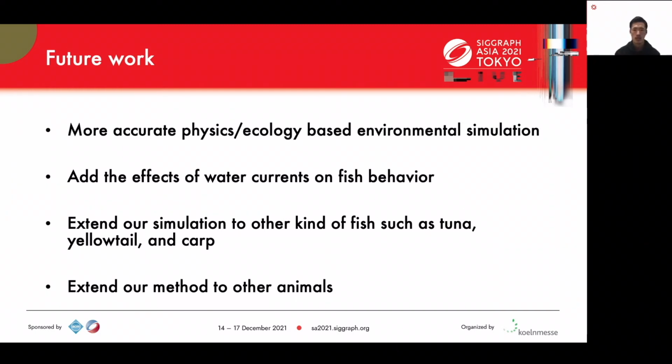Secondly, although the water current in the ocean should produce a very strong force which can interfere with and affect fish behavior, we did not include it at this time. This is to be added soon. Lastly, we would like to extend our model to other kinds of fish, and to this end, to other animals, which can make it possible to generate realistic animations automatically.